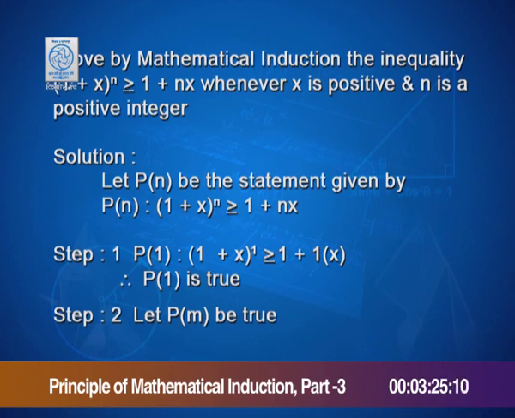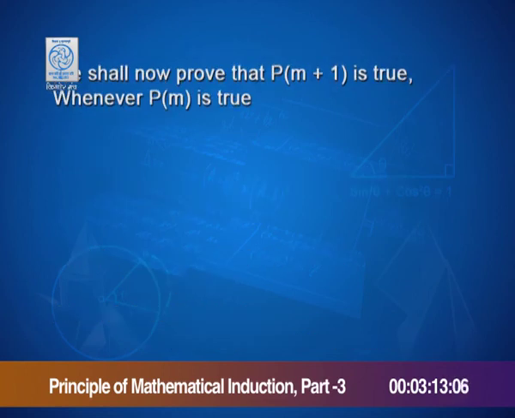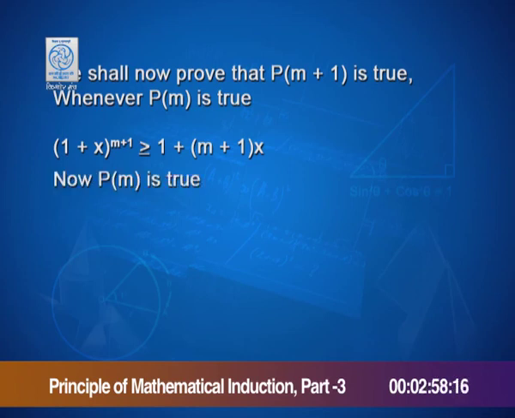In step 2, let P of m be true. Then 1 plus x raised to m is greater than or equal to 1 plus m x. Take this as equation 1. We shall now prove that P of m plus 1 is true. Whenever P of m is true, 1 plus x raised to m plus 1 is greater than or equal to 1 plus m plus 1 into x. Now, as P of m is true, we have 1 plus x raised to m is greater than or equal to 1 plus m x.